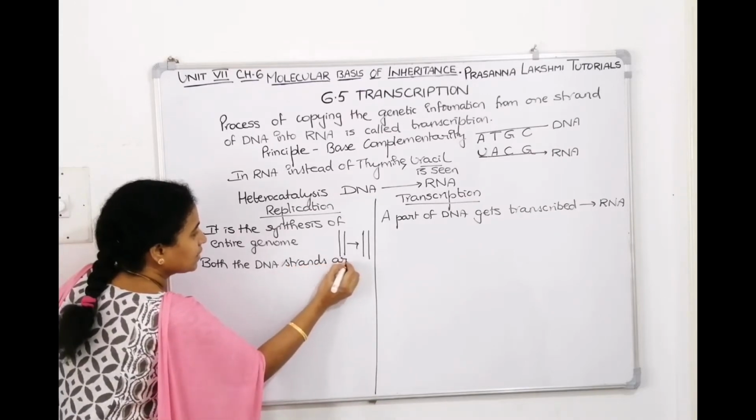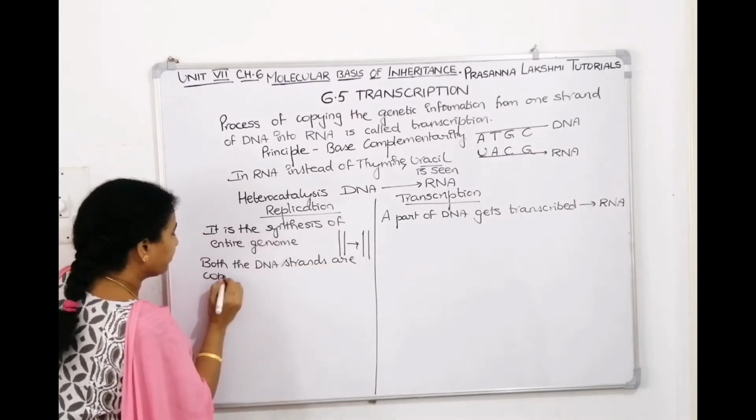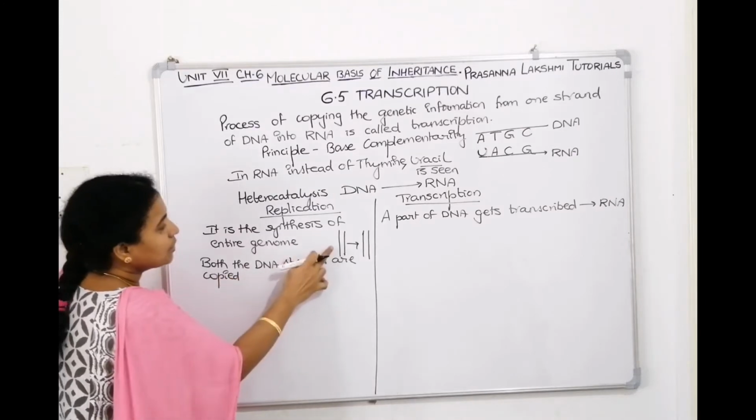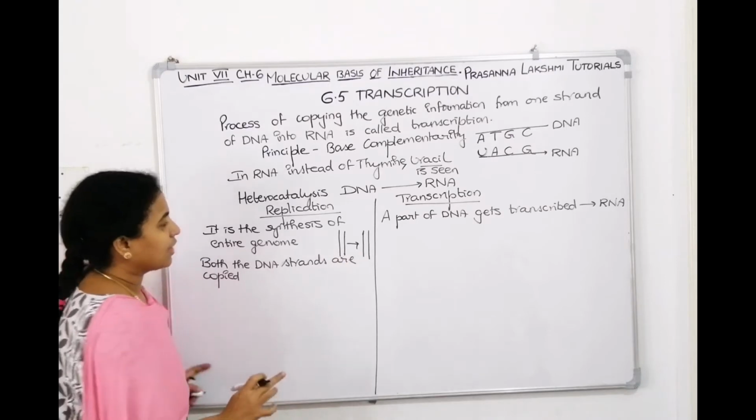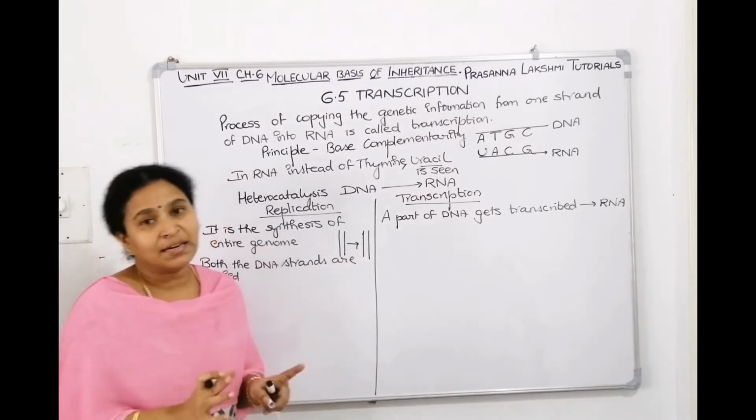Both the DNA strands are copied, isn't it? In replication, this strand is copied and you will get this strand. This strand is copied and you will get this strand. So from one DNA molecule, you will get another DNA molecule.